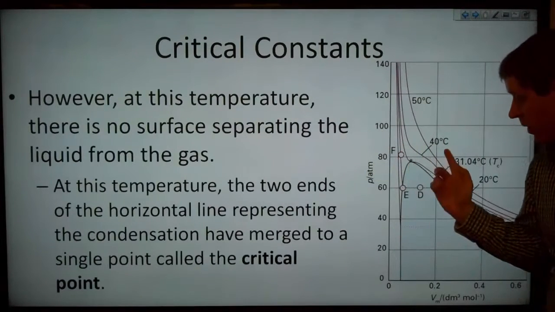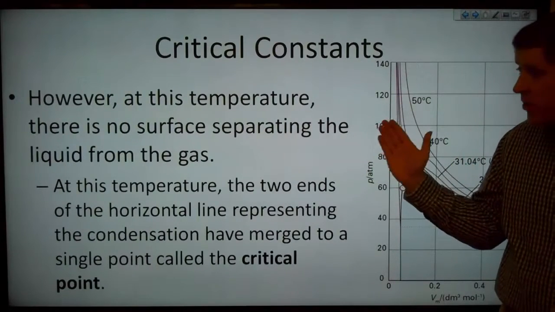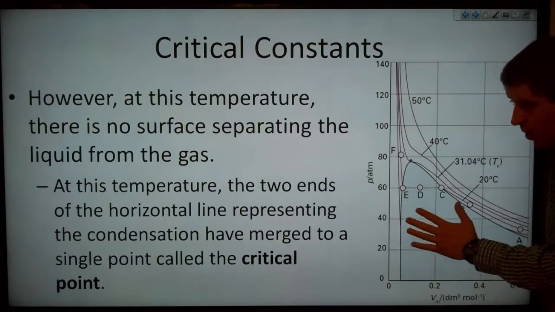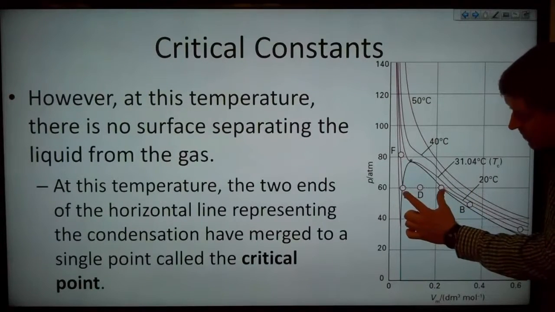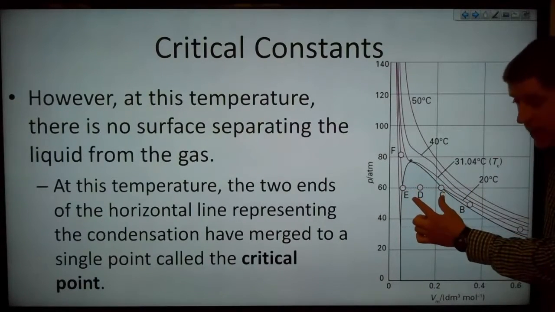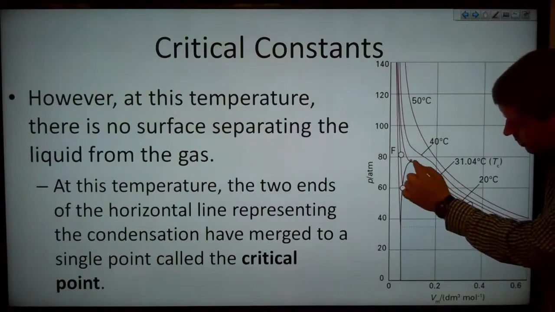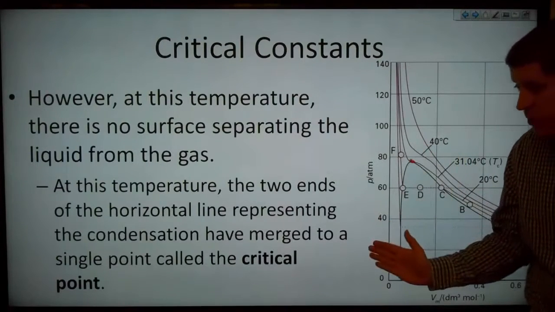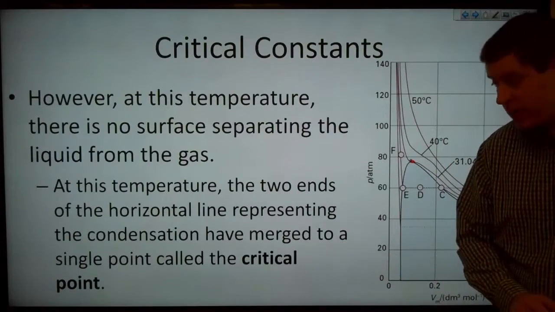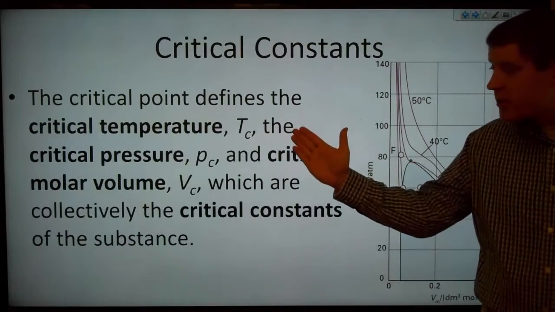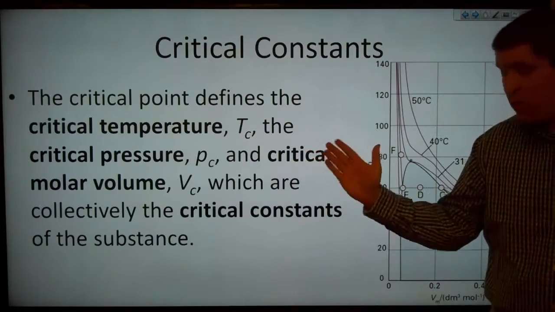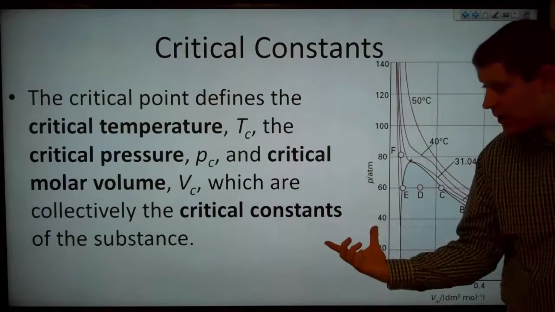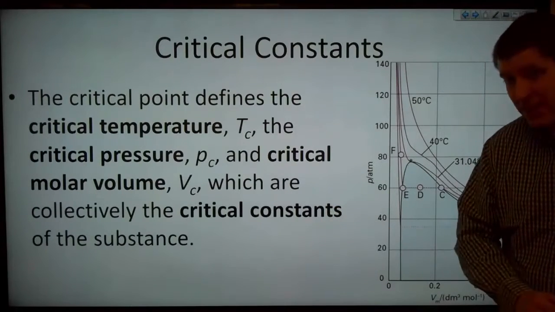But at this temperature, that 31.04 degrees C, there is no surface separating the liquid from the gas. Instead, at this temperature, the two ends of the horizontal line that represents that condensation have now merged to a single point right there where the star is on my plot here. They've merged to a single point that we call the critical point. Now, the critical point defines the critical temperature, T sub C, the critical pressure, P sub C, and the critical molar volume, V sub C, which are collectively the critical constants of that substance.